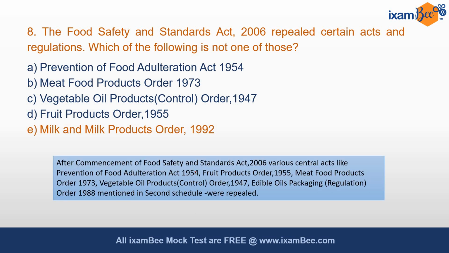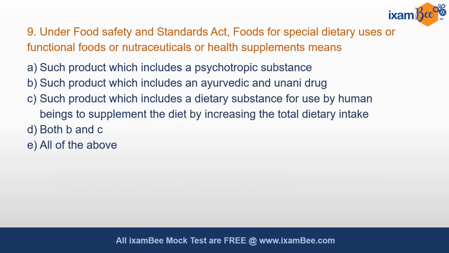So after commencement of FSSA Act, various central acts like Prevention of Food Adulteration Act, Food Products Order, Meat Food Products Order, Vegetable Oil Products Control Order, Edible Oil Packaging Regulation Order, which are mentioned in the second schedule, were repealed. Question 9 is, under Food Safety and Standards Act, foods for special dietary uses or functional foods or nutraceuticals or health supplements means. So what does these foods mean?